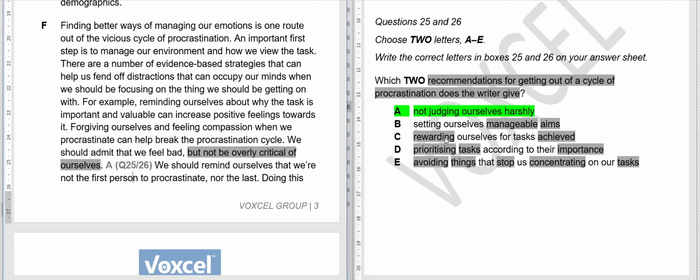Yes, and B option, we will go option wise. Setting ourselves manageable aims. There is nothing about the aims that are manageable.